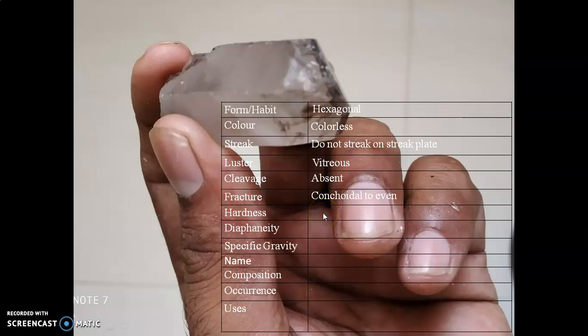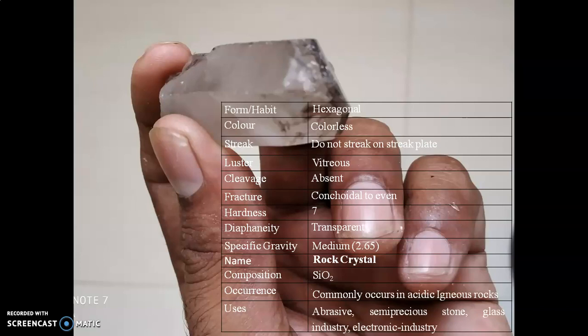I can say hardness 7, diaphaneity transparent, specific gravity medium, name: rock crystal. This variety of quartz is called rock crystal. There is a special name for this mineral. Composition: SiO2, commonly occurs in acid igneous rocks. It can be used as abrasive, semi-precious stone, in the glass industry as well as in the electronic industry.